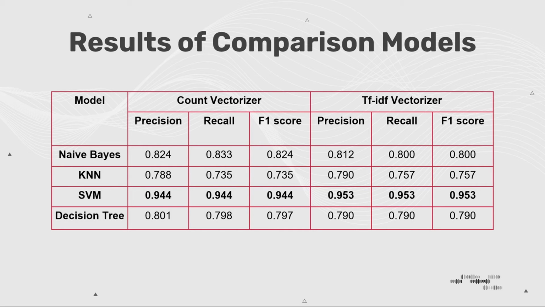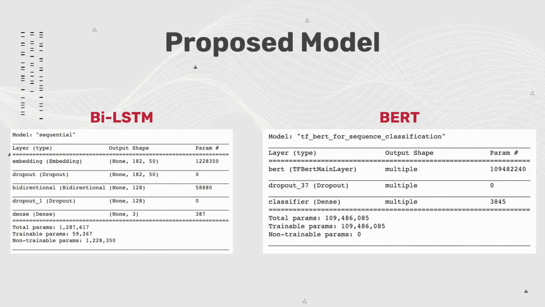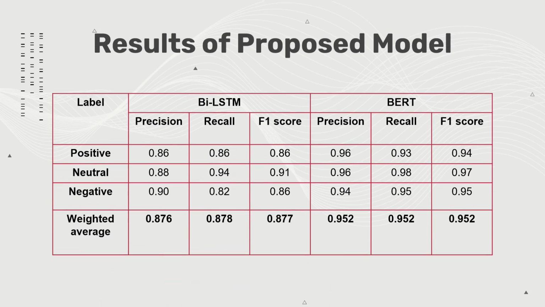Now let's look at 2 more models that we implemented. The model architectures of our proposed models are shown here. For the first model, a bidirectional long short-term memory network was implemented. The second model, BERT, is a transformer-based machine learning technique for natural language processing pre-training developed by Google.